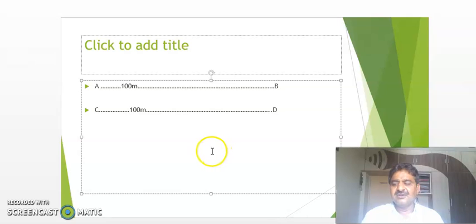So wave velocity depends upon tension in the string and mass per unit length of the string. So remember finally that V, the velocity of the wave, is equal to square root of T by mu.